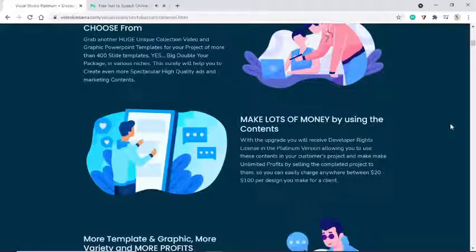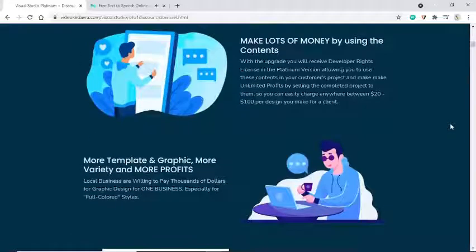With the upgrade you will receive the developer rights license in the Platinum version, allowing you to use these contents in your customer's project and make unlimited profits by selling the completed project to them, so you can easily charge anywhere between $20 and $100 per design you make for a client.